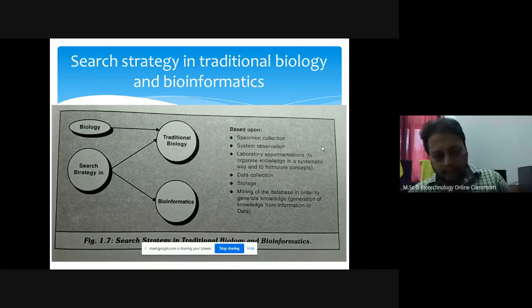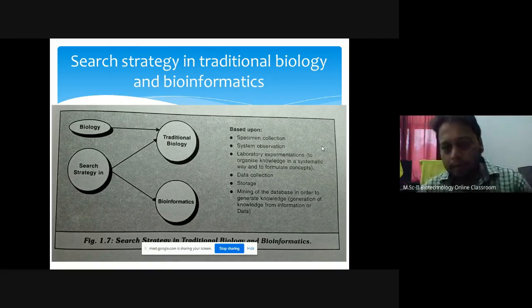If you consider India, in Maharashtra we have different plants. In the Konkan region we will get different plants. In the Sahyadri Western Ghats we will get different plants, and again in the drier area we will get different plants. So cough is everywhere, but the remedy plant is different. So what is required here? For example, if you are working in healthcare, what do we have to do? We have to collect the specimens. We have to observe the systems. Then we have to do data collection.